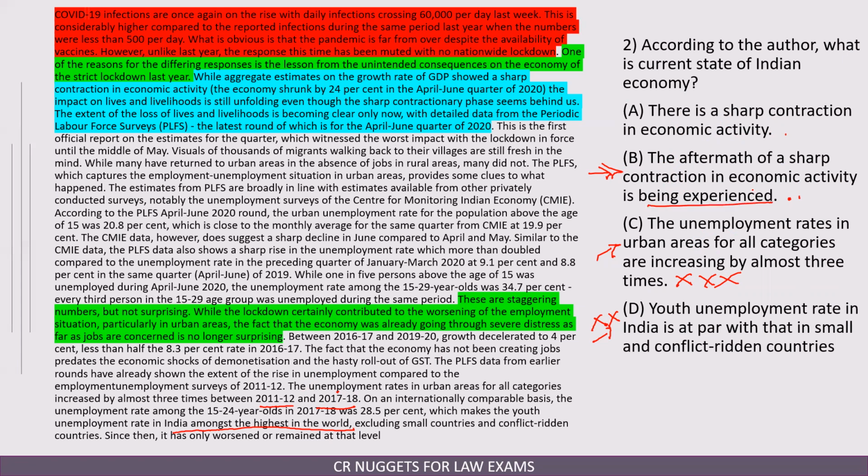So we are experiencing, and things are yet to unfold completely. So answer is option number B.